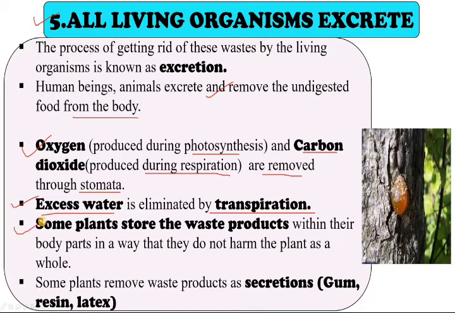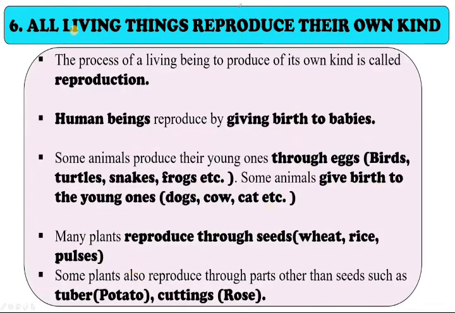Some plants store the waste products within their body parts in a way that they do not harm the plant as a whole. And some plants remove waste products like secretions such as gum, resin, latex, etc. You can see these are all plant products. Look at here, this is the gum which is produced from the tree. But that's a waste product, a secretion. Gum, resin, latex, these are all used for other purposes also actually.